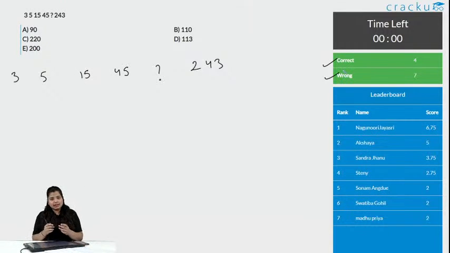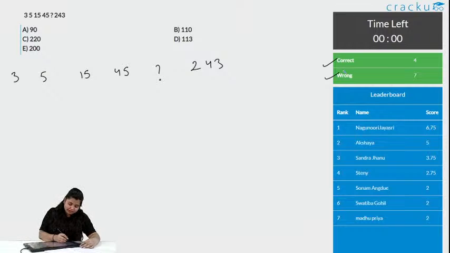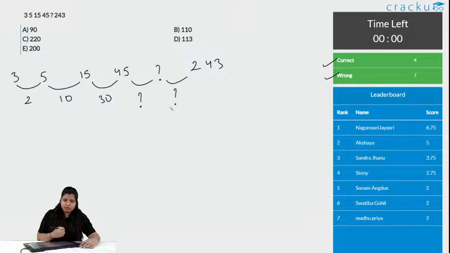As I gave you the hint, this is cube of something plus something. And how did I come to this conclusion? Let us solve this. What is the difference here? It is 2. What is the difference here? It is 10. What is the difference here? It is 30. We do not know the rest. So, the numbers are getting added up, so it is plus, plus, plus. This should also be plus and this should also be plus as numbers are increasing. In the differences, the numbers are increasing.